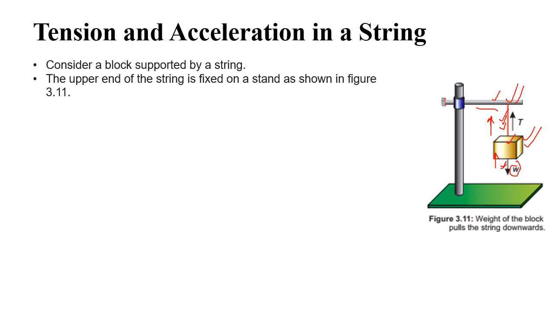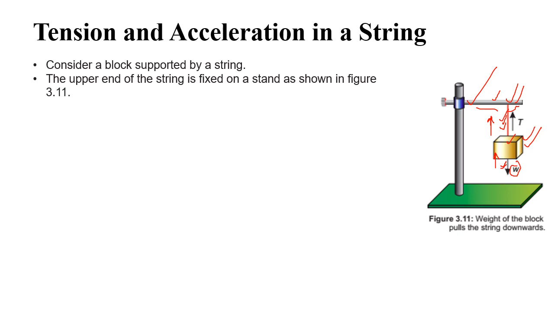So the reaction will be in the opposite direction. Since the weight is downward, the reaction will be upward. Now the reaction is also transferred using this string. The reaction of this stand is transferred using this string, right?